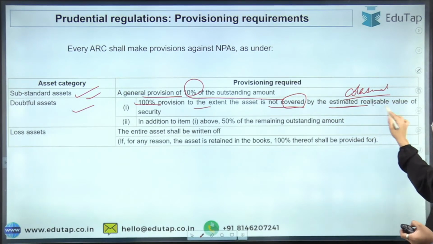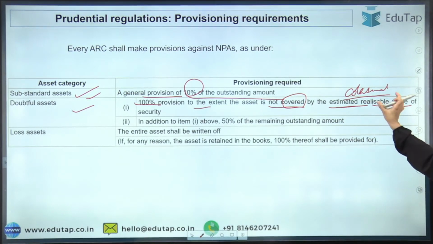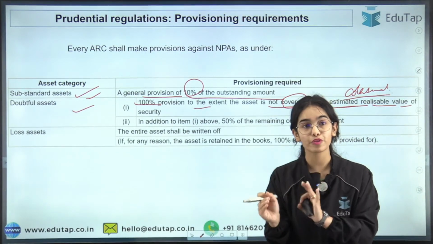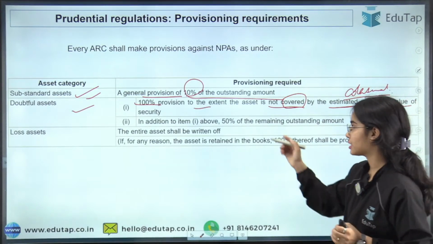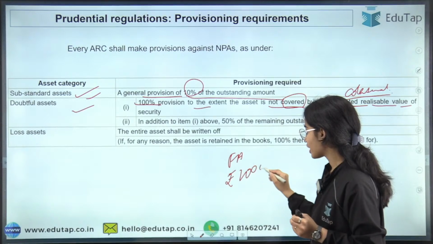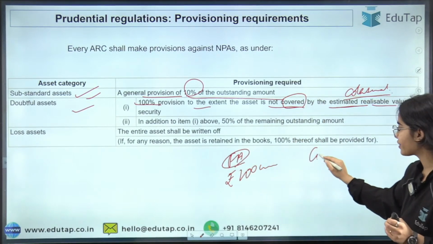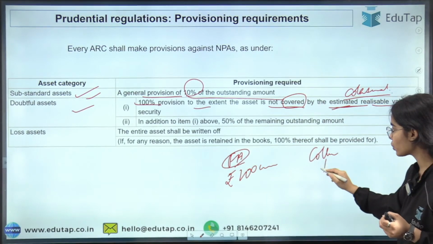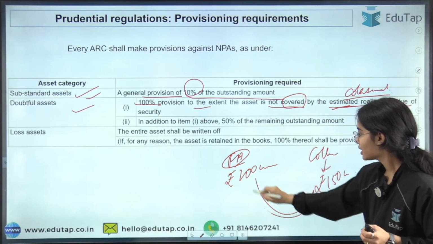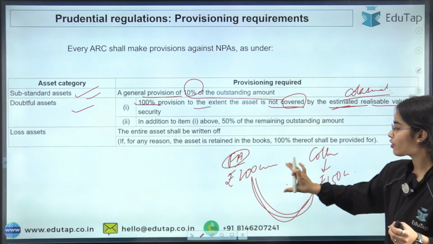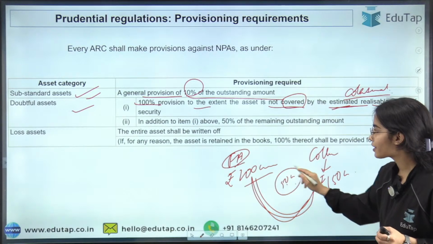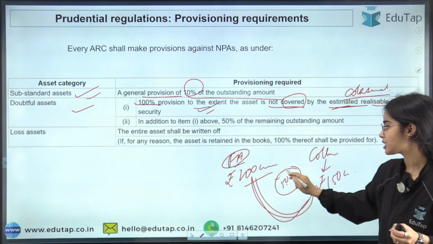Okay, the estimated realizable value of the security, or the value of the collateral, we can say. So 100% of the provision to the extent of the asset. Let's say the financial asset is rupees 200 crores. The estimated value of the collateral is rupees 150 crore. So 50 crore is the extent of the asset that is not covered by the collateral. So that is 50 crores. 100% of the provision has to be kept for this 50 crores.